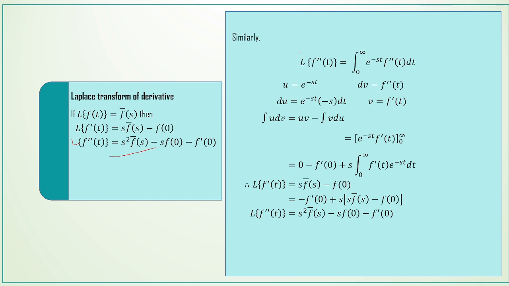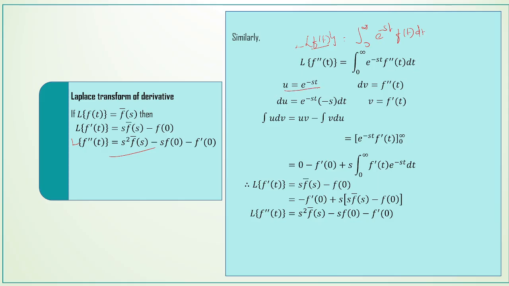By the definition, L of f of t is equal to the integral 0 to infinity e power minus st into f of t dt, and we replace f of t by f double dash of t because we are finding the Laplace transform of the second derivative of the function f of t. So L of f double dash of t is equal to the integral 0 to infinity e power minus st f double dash of t dt.